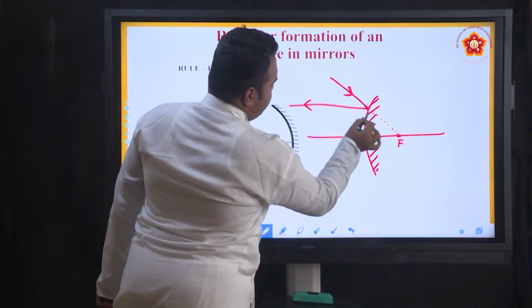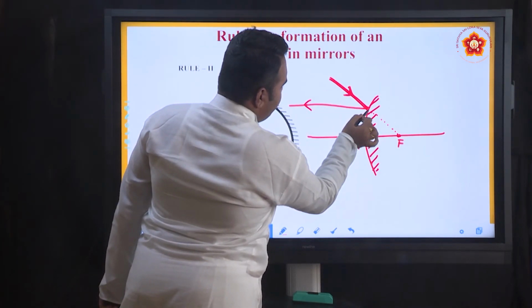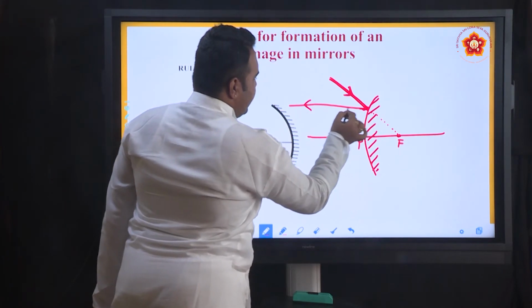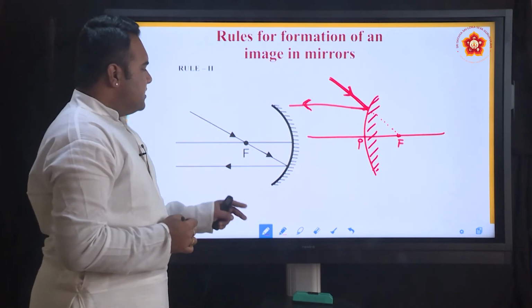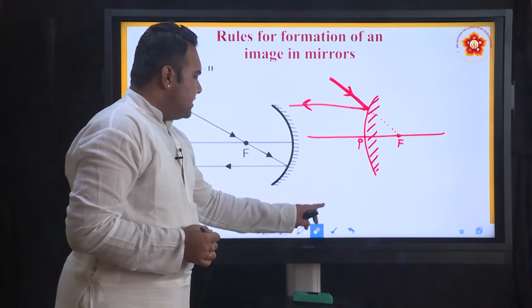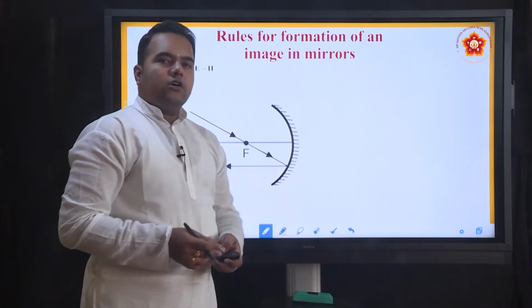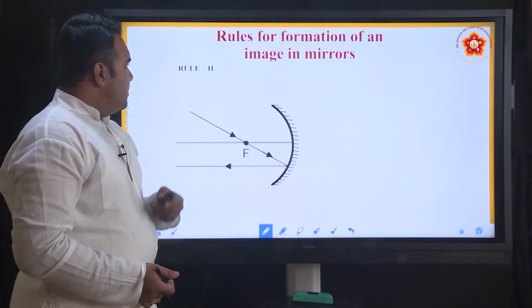So, along this direction, if any ray of light is falling, after the reflection from the mirror, it will emerge parallel to the principal axis. So, this is rule 2, which is exactly the opposite, or the converse, of rule 1.